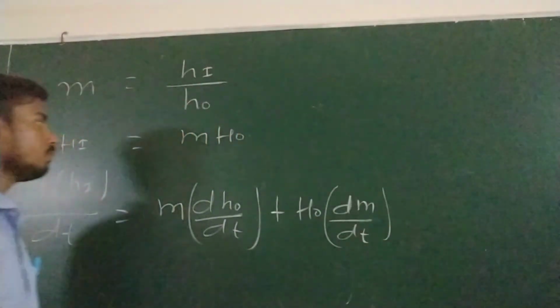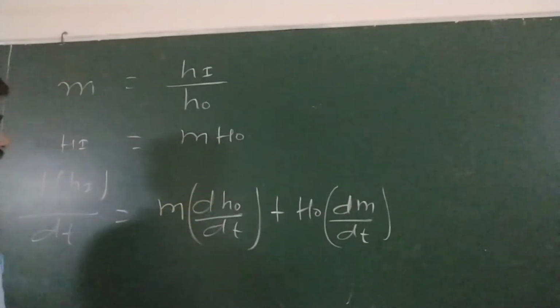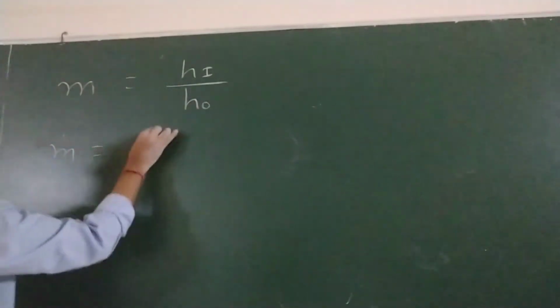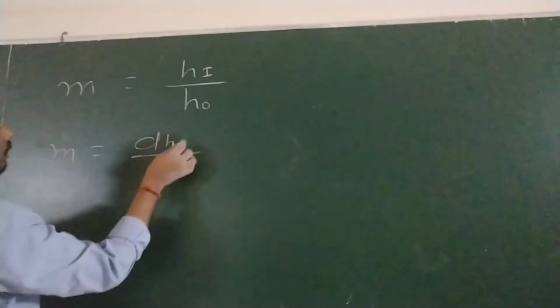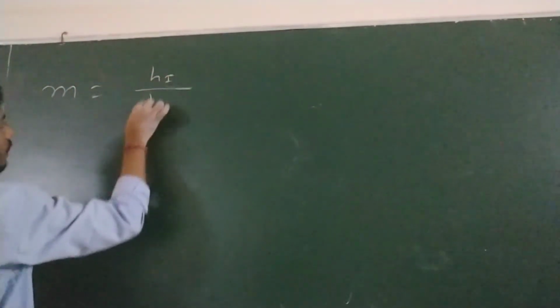In another way, m is equal to v by u. We know that m is equal to height of image divided by height of object, and this is minus v by u.